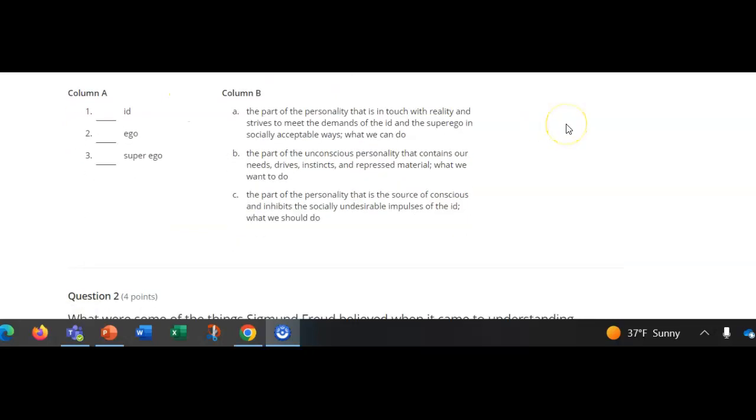What we can do. B, the part of the unconscious personality that contains our needs, drives, instincts, and repressed material, what we want to do. And C, the part of the personality that is the source of conscience and inhibits the socially undesirable impulses of the id, what we should do.